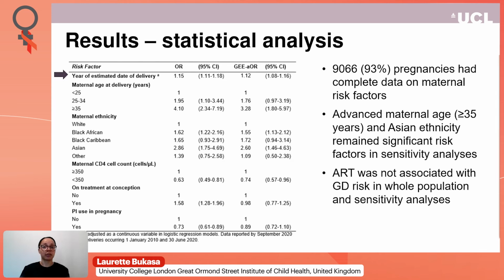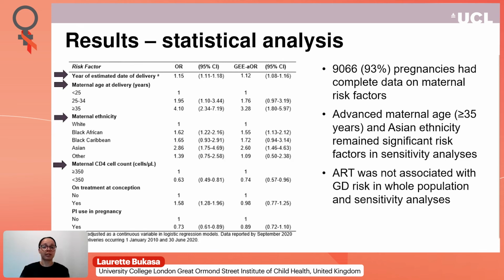You can see here that year of estimated date of delivery is associated with a 12% increase in odds of gestational diabetes. And odds of gestational diabetes was approximately 3 times greater among pregnancies to women aged 35 years or older compared to women under 25 years. Pregnancies to women from Black African and Asian ethnic backgrounds were 1.55 times and 2.6 times more likely to have reported gestational diabetes compared to women from white ethnic backgrounds. And this is also consistent with the general population.